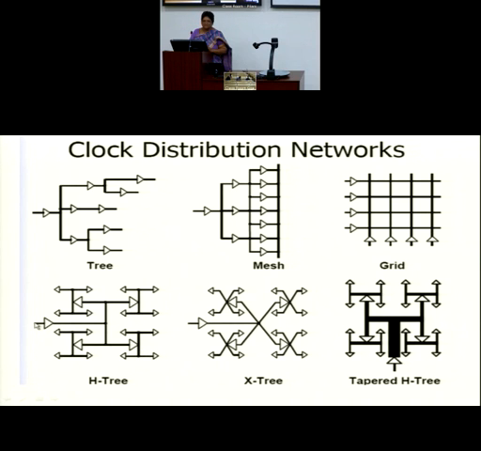I have a PLL here. The PLL signal is routed to the middle of the chip, and then it spans an H. So it moves up, gives the signal here, gives the signal here. Also it moves here, brings the signal here and brings the signal here. Then at this point, further span an H. So 4 points it is now providing the clock signal from here, and all having equal paths from this point.